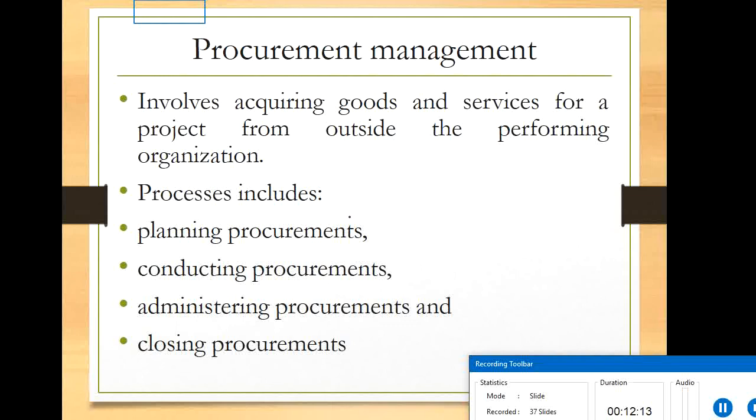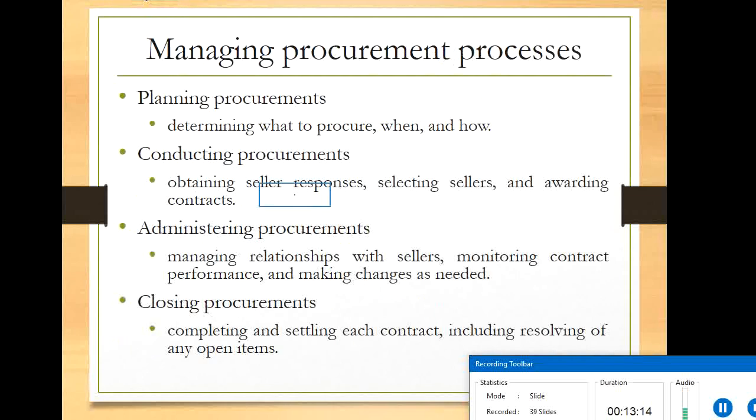This process includes planning procurements, conducting procurements, administering procurements, and closing procurements. Managing procurement processes: in planning procurement, you determine what to procure, when to procure, how to procure, and how much to procure. These are to be properly decided, calculated, and estimated. When do we require this particular item?